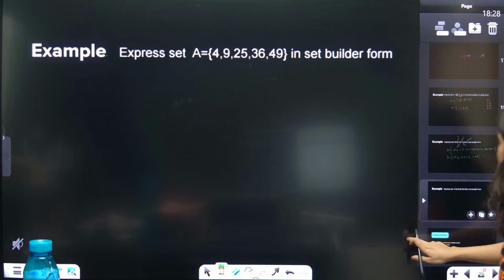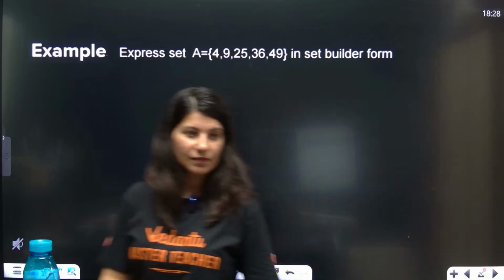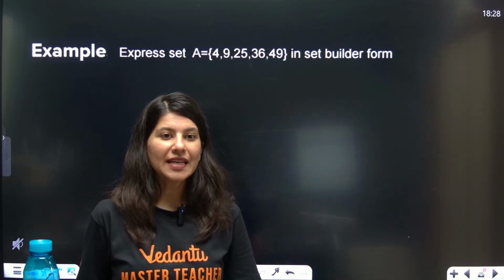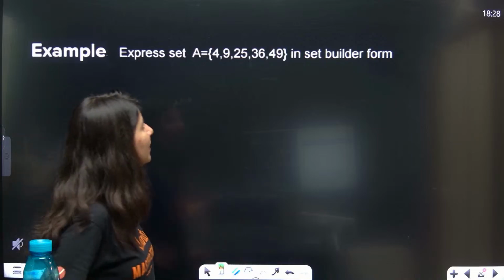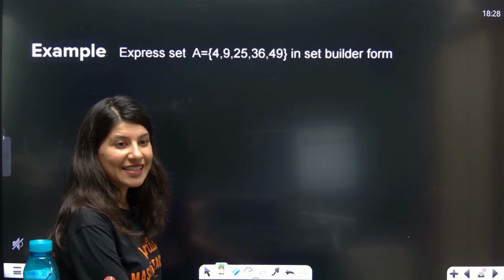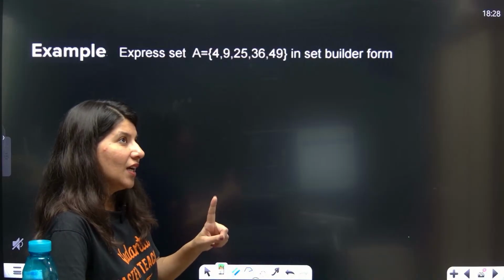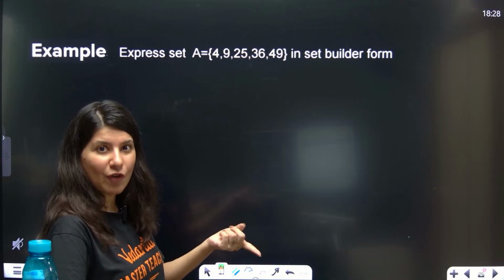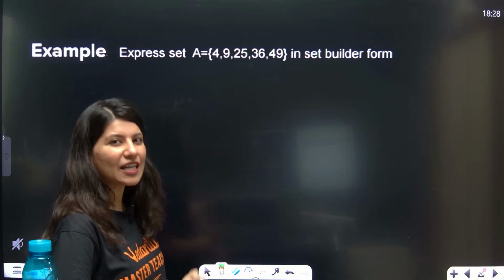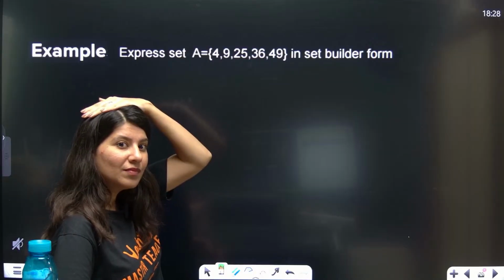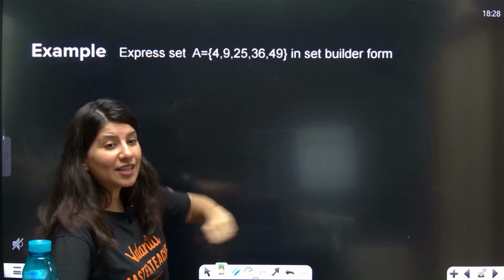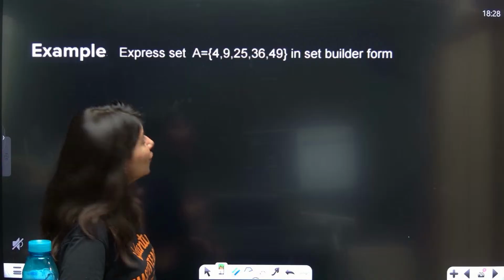Chalo. Next question. Express set A in set builder form. You have to find the pattern now. Okay. See, converting set builder form to roster form is actually an easy task. But roster to set builder is a tough task. You need to find the pattern.